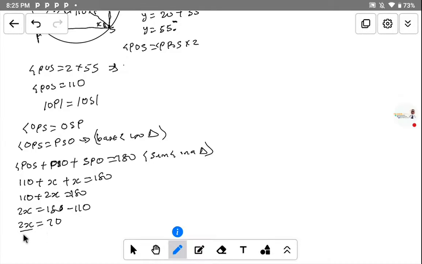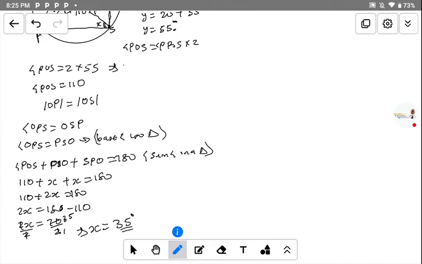Now divide both sides by the coefficient of S, which is 2. Divide this one by 2, so this one cancels this. 70 divided by 2, what is the answer? That will give us 35. So it means that the value of S is equal to 35 degrees.